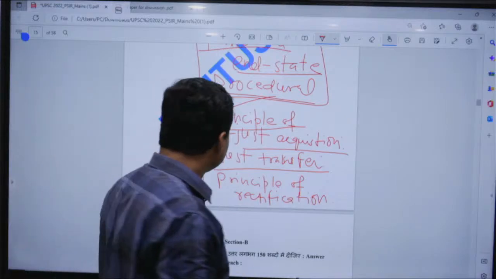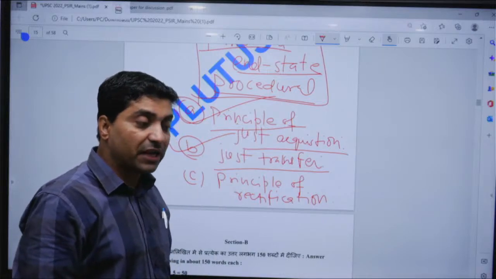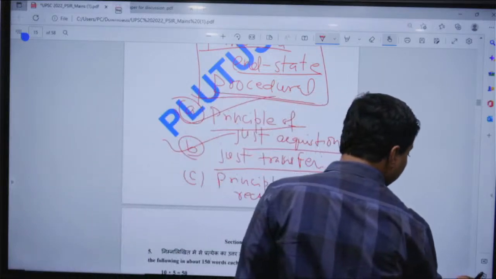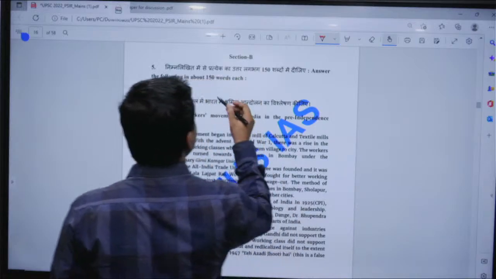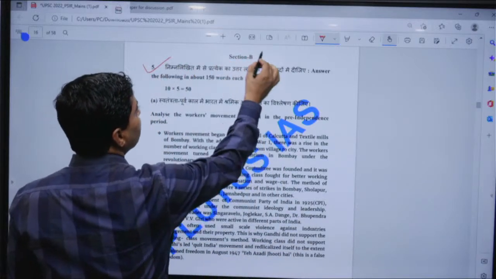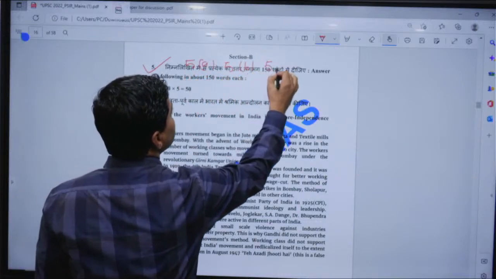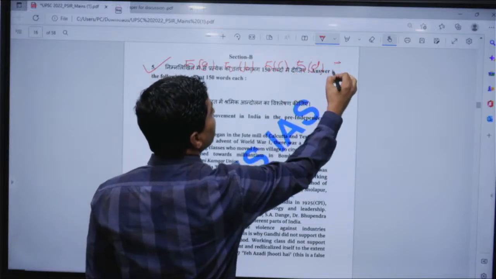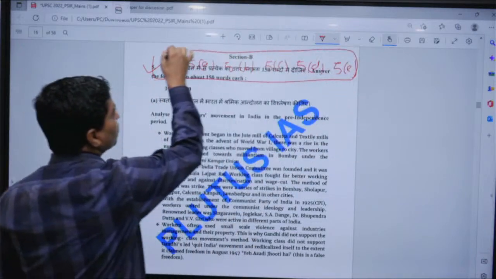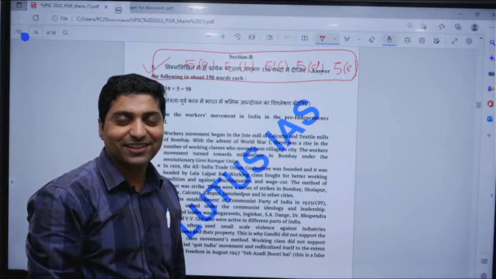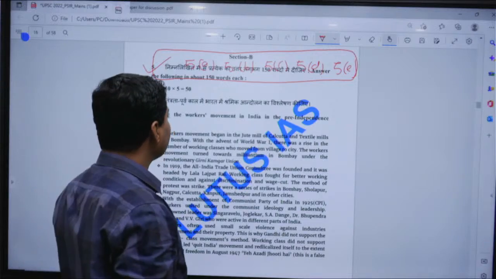Fine. Now, let me talk about section B. So, we have finished section A. Now, we have to talk about section B. Look at section B. Now, question 5. It has 5 sub questions like 5A, 5B, 5C, 5D and 5E, and it is compulsory to attempt, right? It is compulsory to attempt, no choice, mandatory one. Fine. Let me see what the questions are and how you can attempt them.